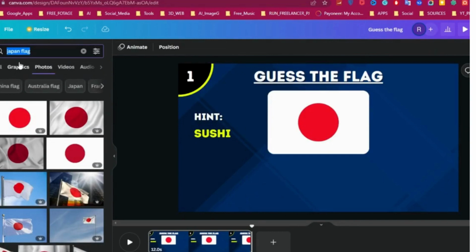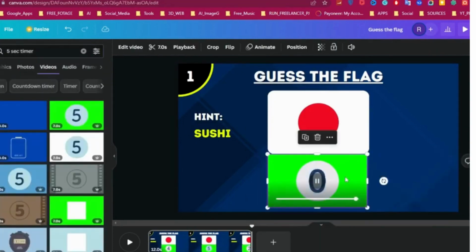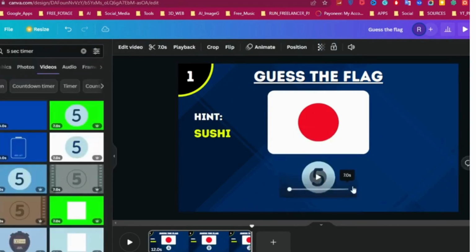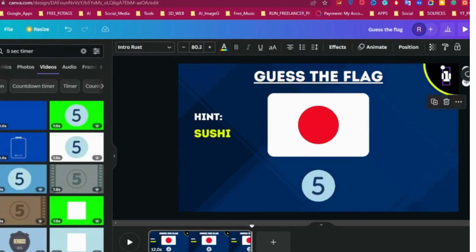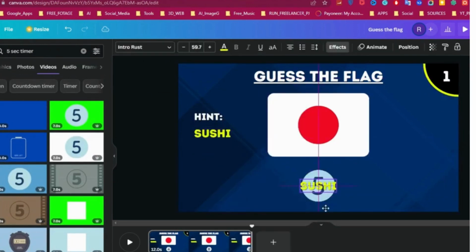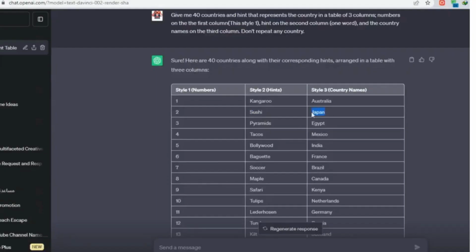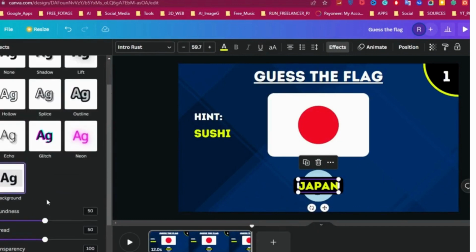Now in Element section, search for 5 seconds timer. Select one of them and drag it, resize it, and from Edit Video section, remove the timer background. Also, I think the number is better here. Now duplicate the text and place it in front of the timer. Copy the country name and paste it. Now I want to add a background for text from Effects section and customize it.